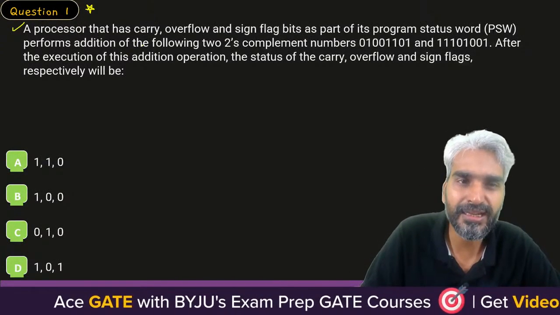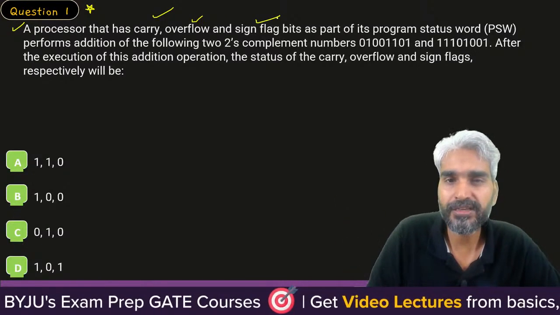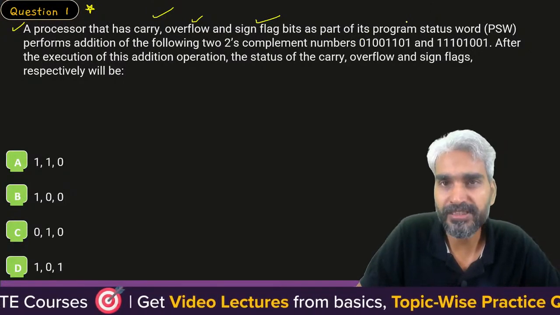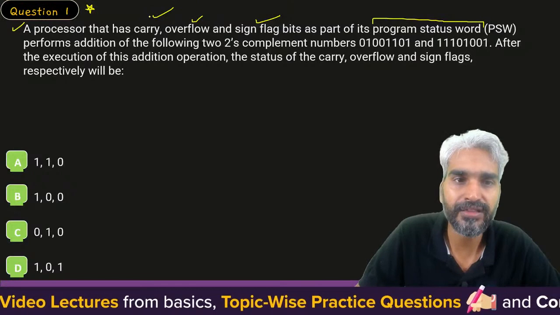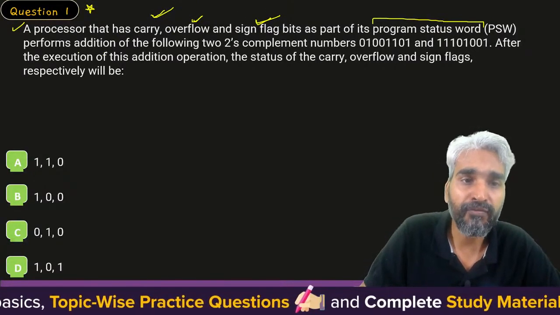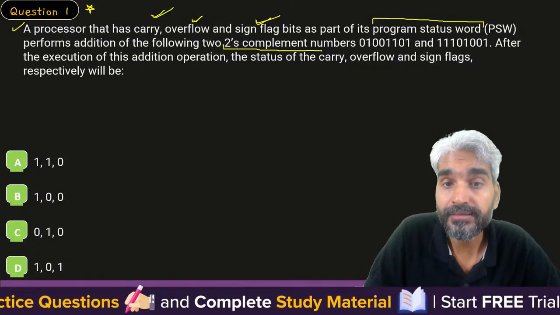A processor has a carry flag, overflow flag and sign flag as a part of its program status word. So this is nothing but your flag register. In your flag register, you have the information of carry flag, overflow flag and sign flag. Perform the addition of the following 2's complement numbers.